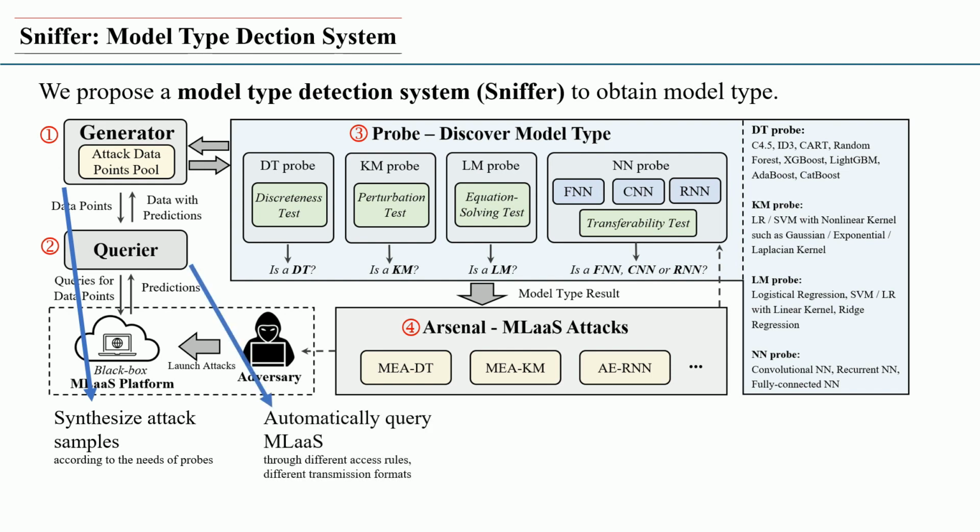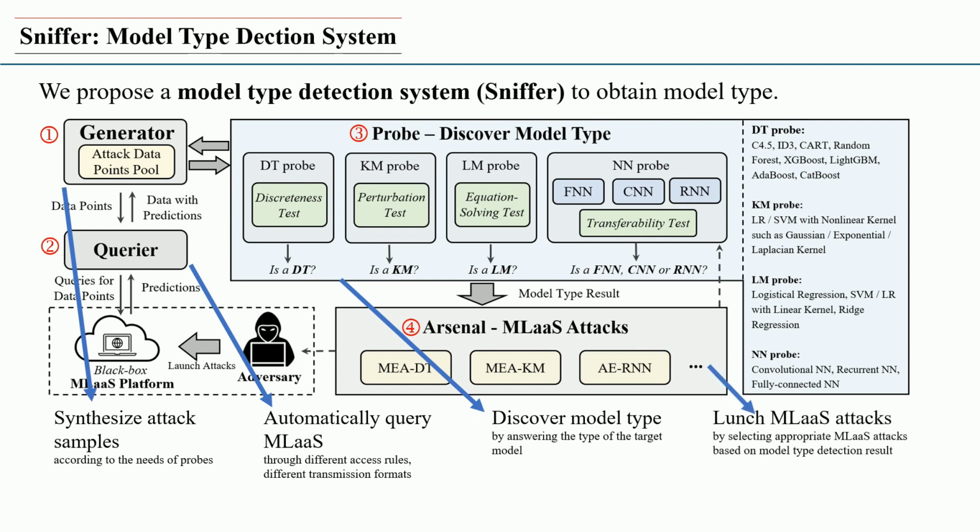Second, queries automatically interact with the MLAS platform to obtain predictions of the attack samples and put them in the attack pools. Third, each probe outputs whether the target model belongs to a certain model type. Fourth, in Arsenal, according to the detection result, an appropriate MLAS attack is selected.